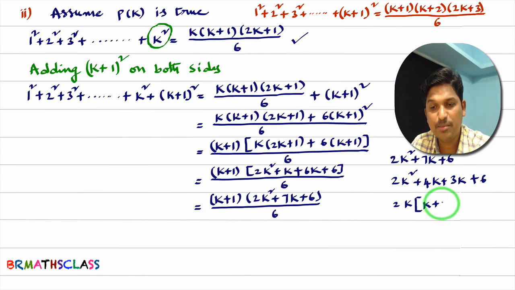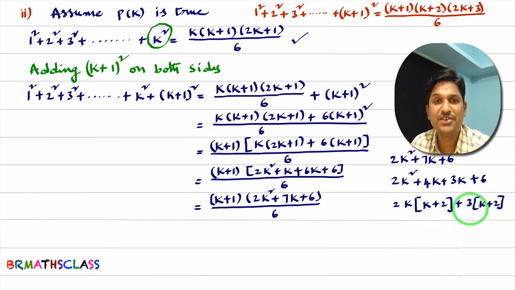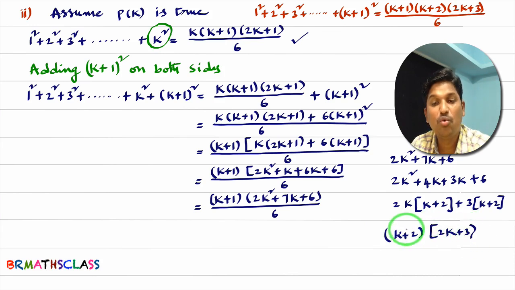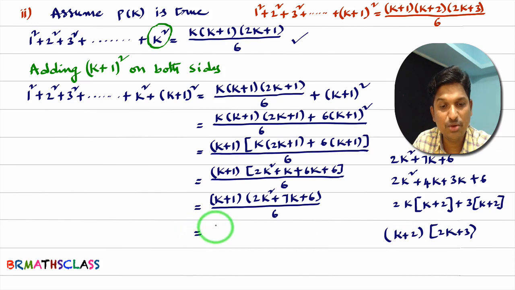You will get k plus 2. In these two we can take 3 common, then what you will get? K plus 2. So in this term also k plus 2 is there, here also k plus 2 is there. You take k plus 2 common. If you take k plus 2 common, what is remaining? Remaining one is 2k plus 3. So what you understand? You understand that 2k square plus 7k plus 6 can be written as k plus 2 into 2k plus 3. So in the next step I will do the same thing.